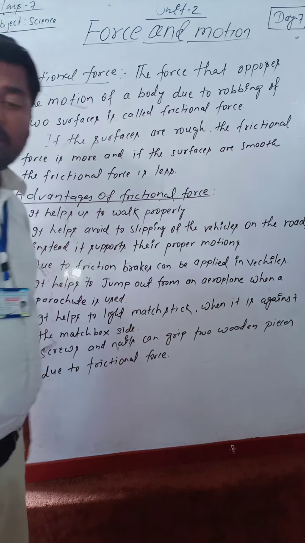Let me give you one example. When a football player kicks the ball, how is it stopped? When the football goes in the air, it is resisted by air, and when it touches the ground, the football surface and ground surface rub together, and the speed of the football is opposed by the ground surface, and finally the football stops.